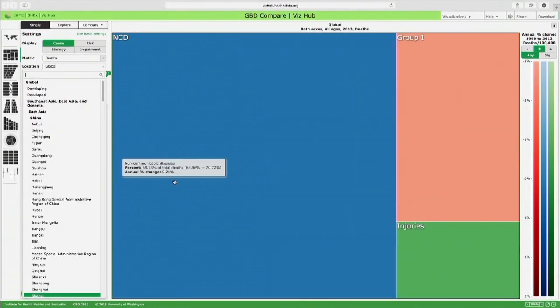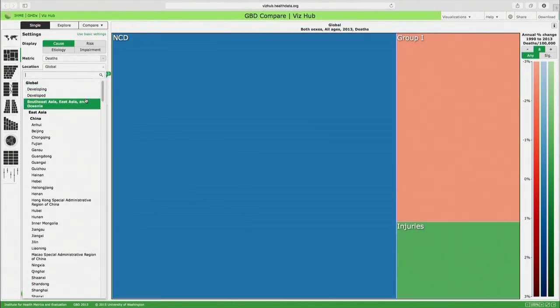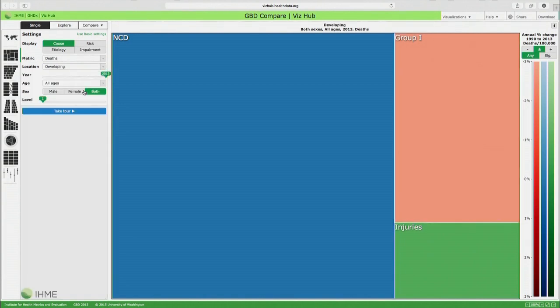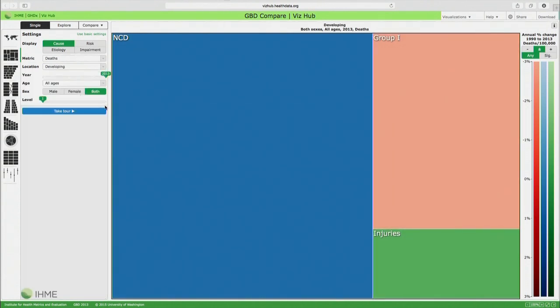With the help of the website of the Institute of Health Metrics and Evaluation, let's first explore non-communicable diseases as a share of deaths and DALYs for selected groups of countries and for one region. So here we're looking at low and middle income countries, both sexes, all ages for 2013.